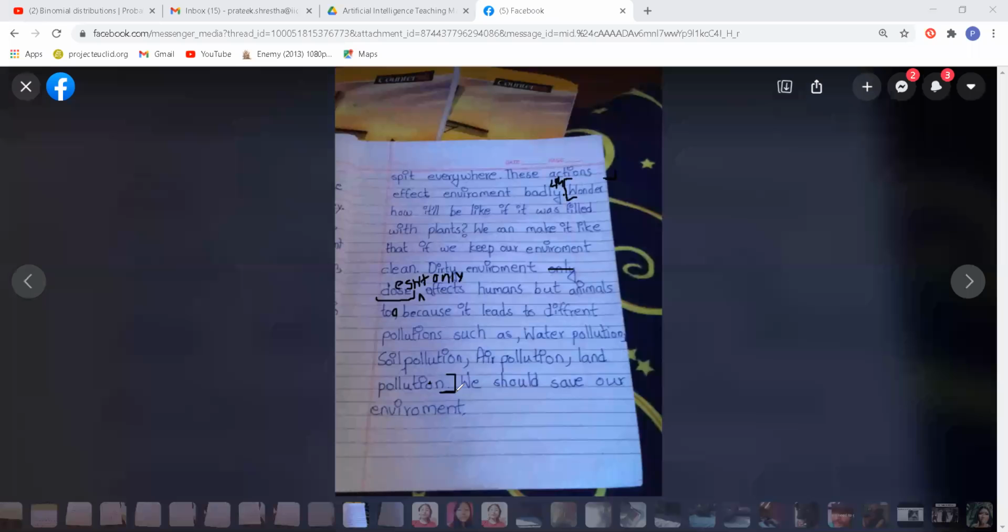So she's going with that, same kind. So, or can we change? She's wondering about something. We can make it like that if we keep our environment clean. So now, a dirty environment doesn't only.